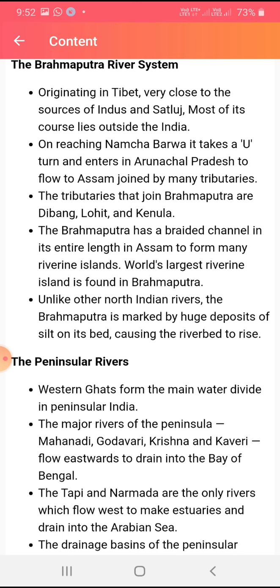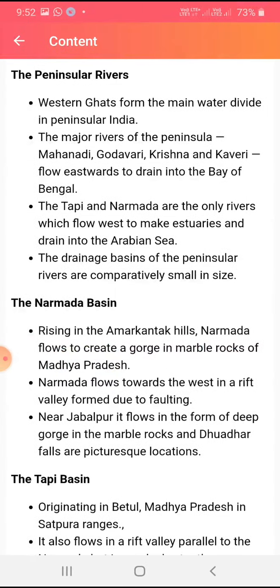Students, these rivers drain into the Bay of Bengal. The Tapti and Narmada are the only two rivers which flow west, making estuaries and draining into the Arabian Sea. Students should learn it. Two are in the Arabian Sea and the others in the Bay of Bengal. The drainage basins of the peninsular rivers are comparatively small in size. The Narmada basin: rising in Amarkantak. Where does it rise? Amarkantak.